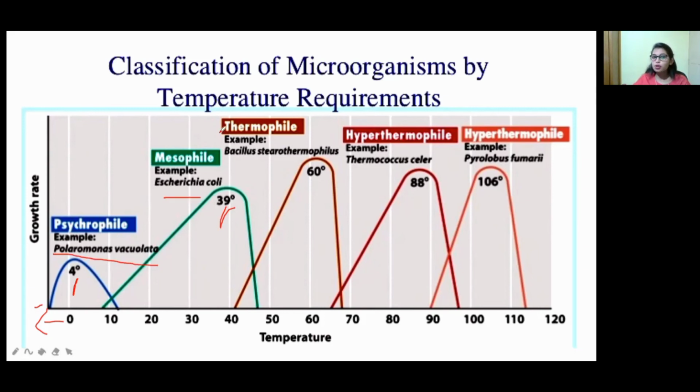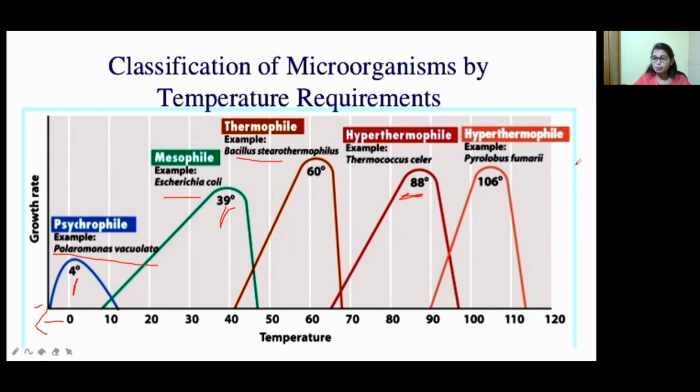Then thermophile. Thermophile means having a temperature range of 40 degrees Celsius to 70 degrees Celsius. An example for thermophile is Bacillus stearothermophilus. Okay, now move on to the next one, hyperthermophile. An example for hyperthermophile is Thermococcus celer. The temperature range is 65 to 100 degrees Celsius, and the optimum temperature is 88.